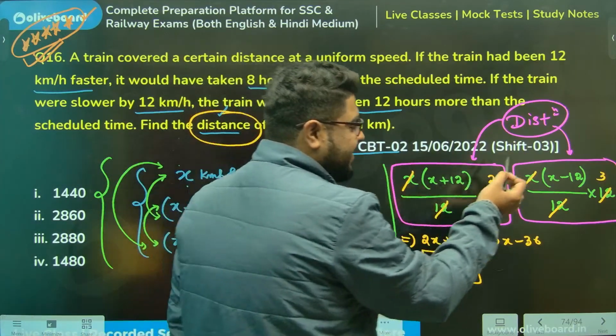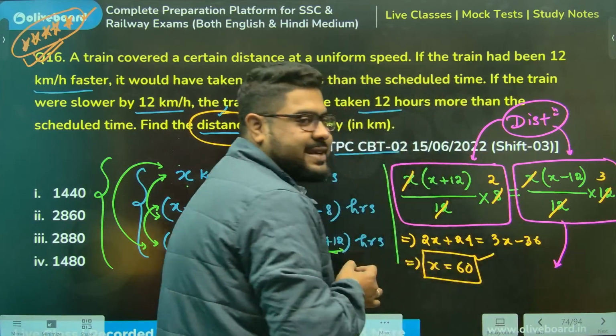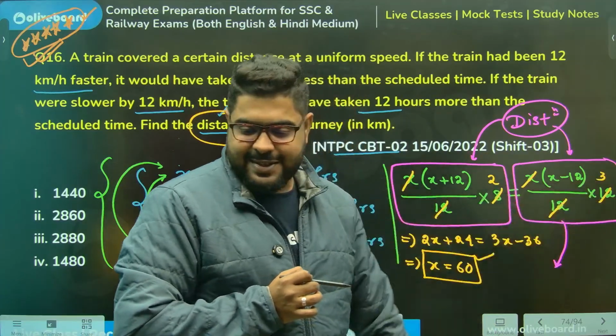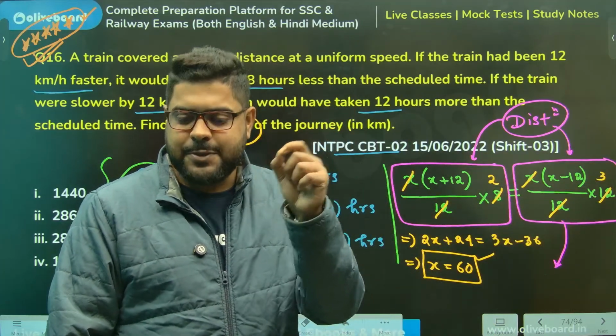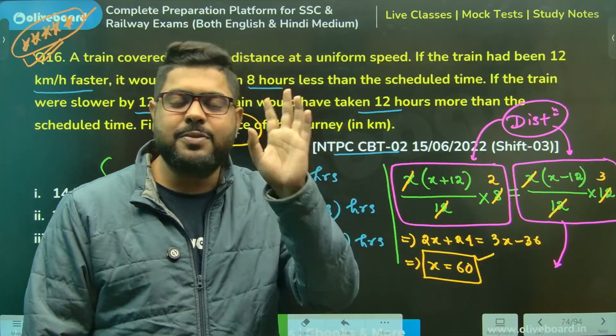I'll put it here. Why? Because the calculation looks easier. Because 12 will cancel. You see, these are the street smartness things. So small little things help you save 10 seconds.